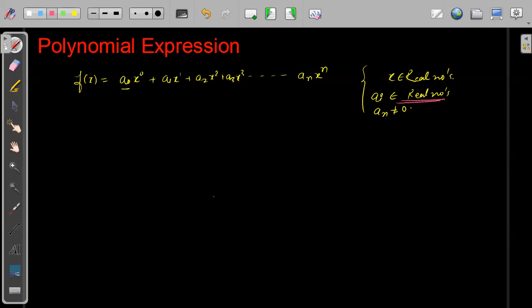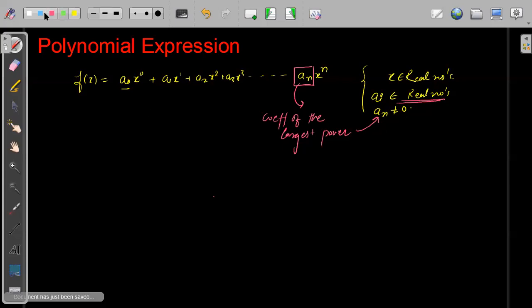That means the coefficient of the largest power is named an, and it will not be equal to 0. Because this condition is so special, we will give it a special name also. We will call it the leading coefficient.